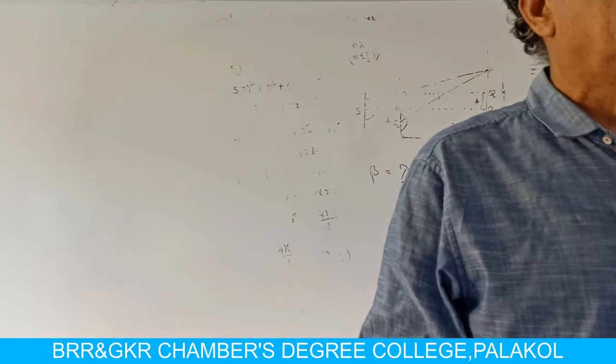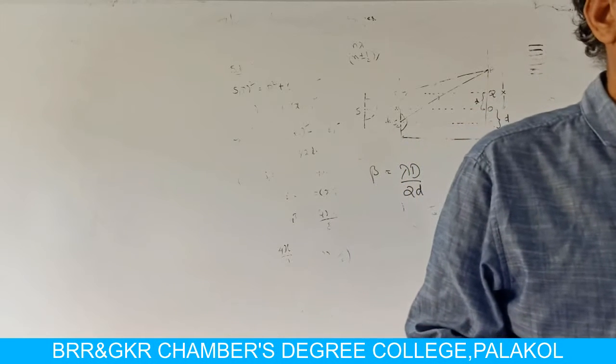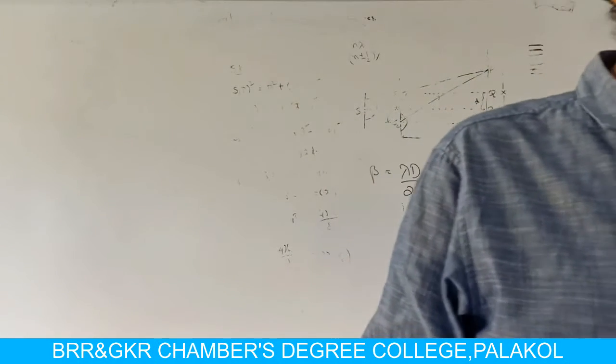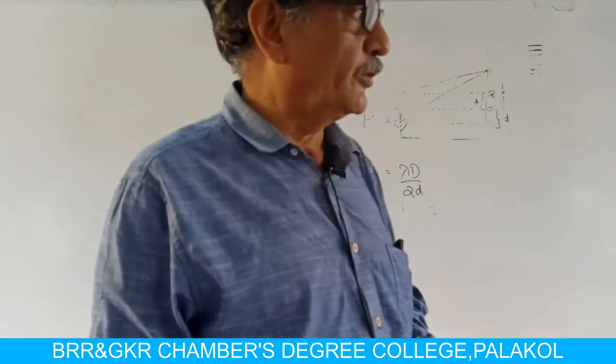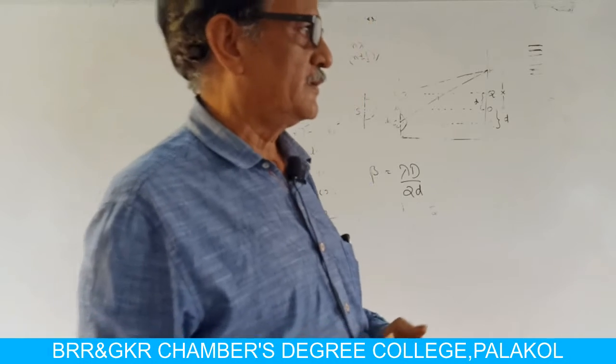Then only we can observe the bright and dark fringes very clearly. So, what do we do for good observation of the fringes?